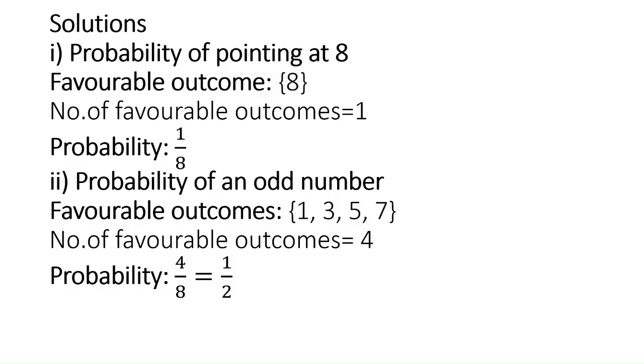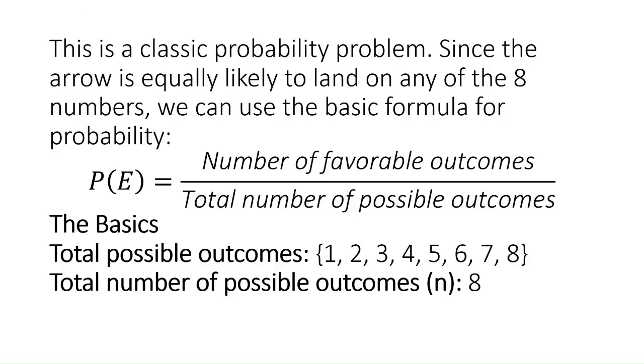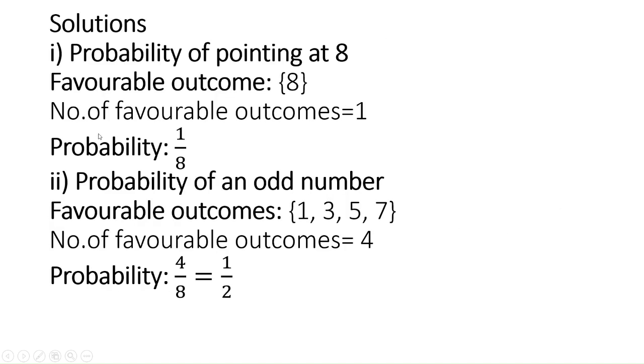The probability of any event is number of favorable outcomes by total number of possible outcomes. Here the favorable outcome is 1, and the total number of possible outcomes is 8. So the probability of the arrow pointing at 8 will be 1 by 8.